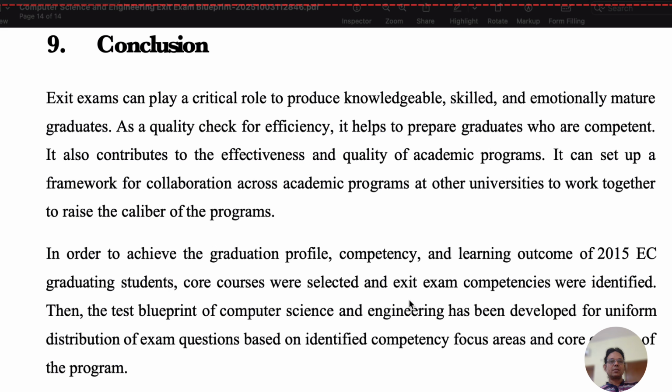So this is the conclusion session. So like that you can learn easily. Students can gain knowledge according to these courses, then they can pass the exit exam efficiently, and they can crack the examinations and attempt the questions according to the courses covered in the blueprint.